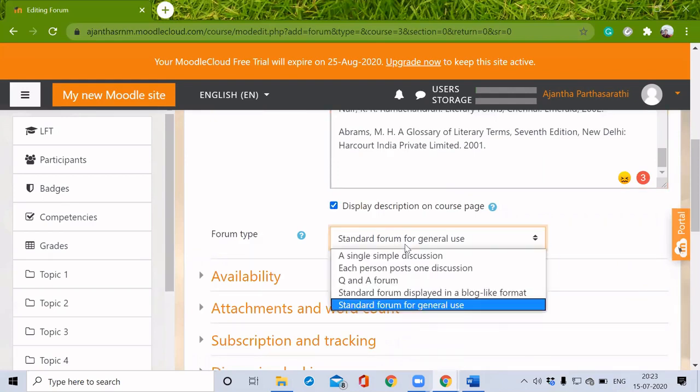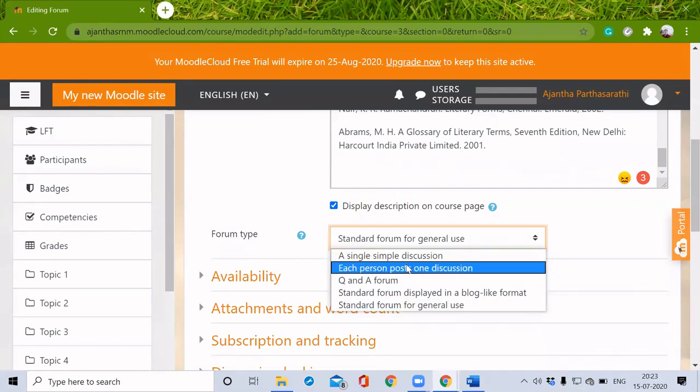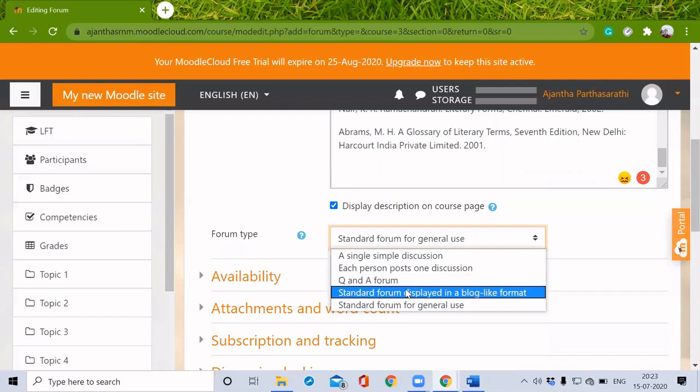Standard forum for general use. Yes, simple discussion. We can make it as a discussion, and we can enable each person to post on discussion. Otherwise, we can make it as a question and answer forum, and standard forum displayed in a blog-like format. I'm just going to use this blog-like format.